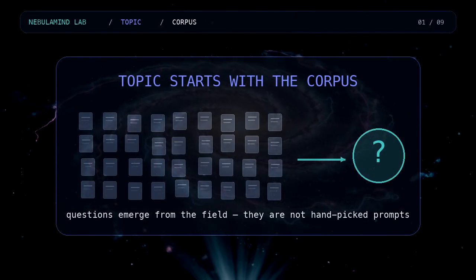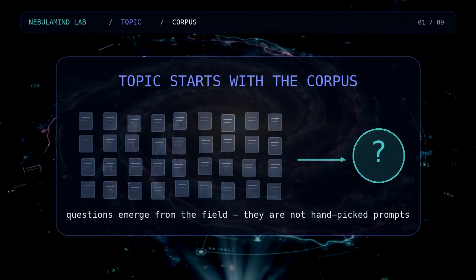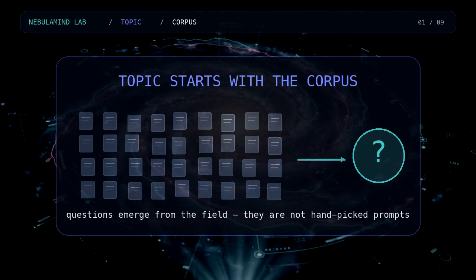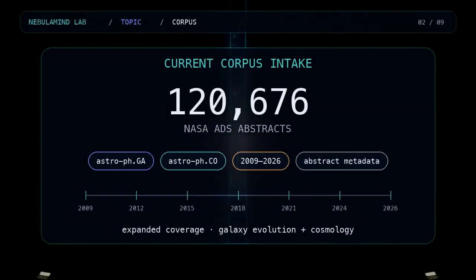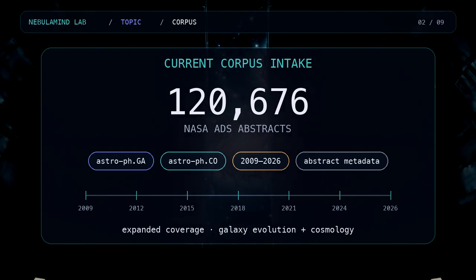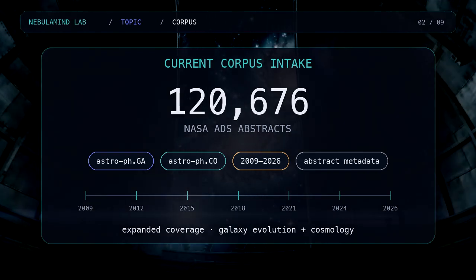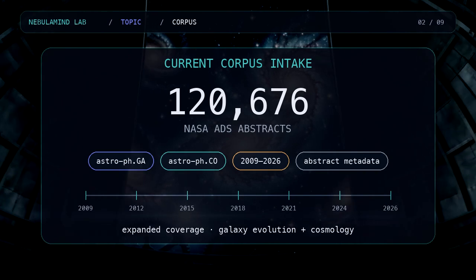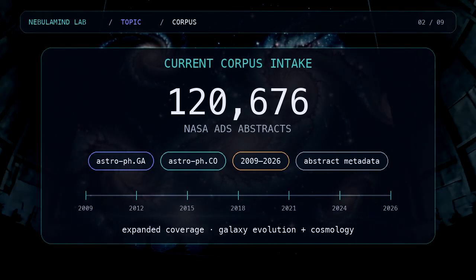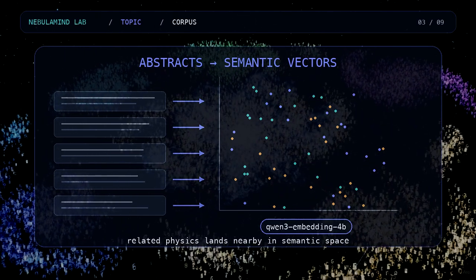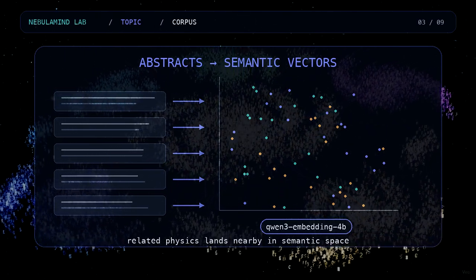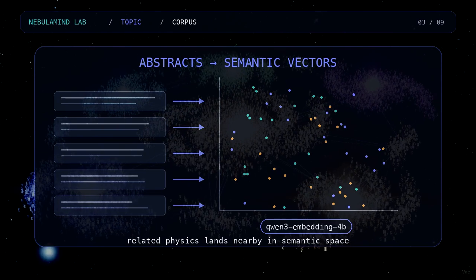Topic starts with a corpus, not a hand-picked question. The current intake contains 120,676 NASA ADS abstracts from astro-ph.GA and cosmology spanning 2009 through 2026. Each abstract is encoded by QN3 embedding 4B, so papers discussing related physics land near one another in semantic space.